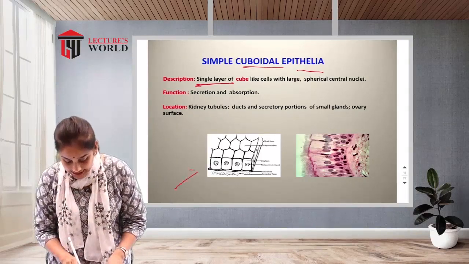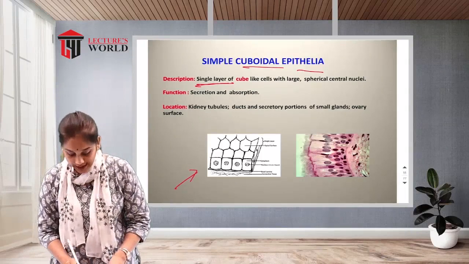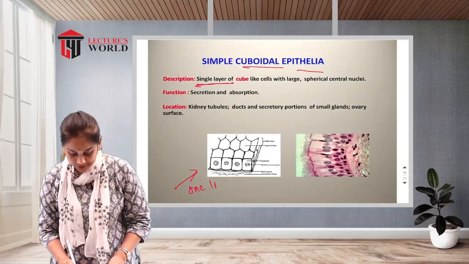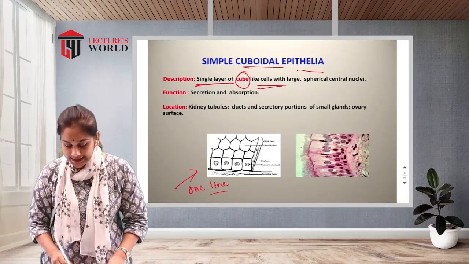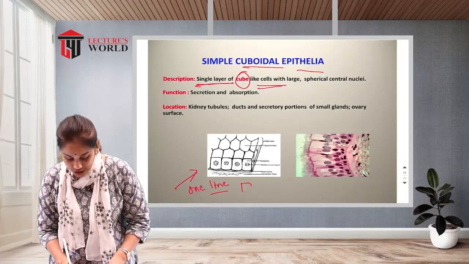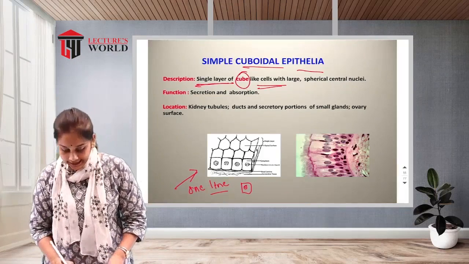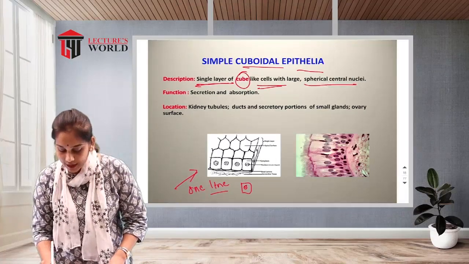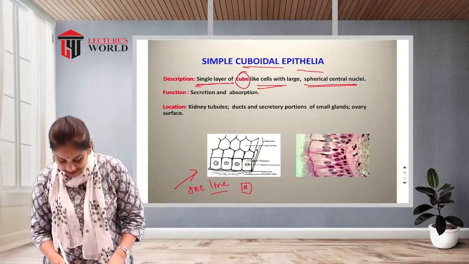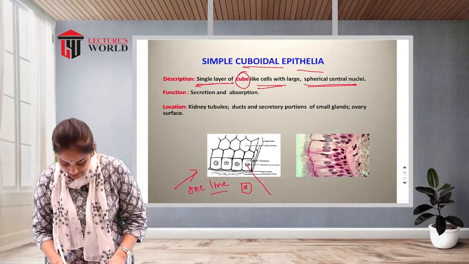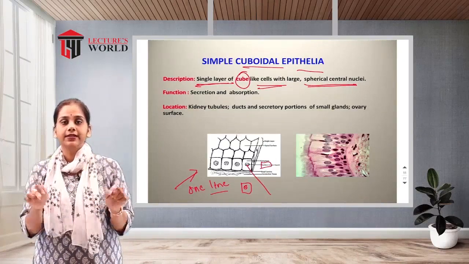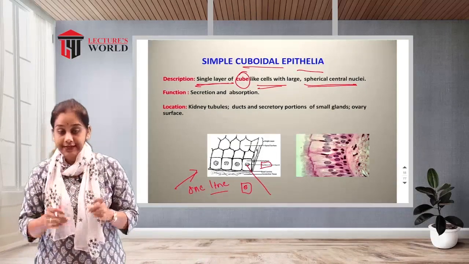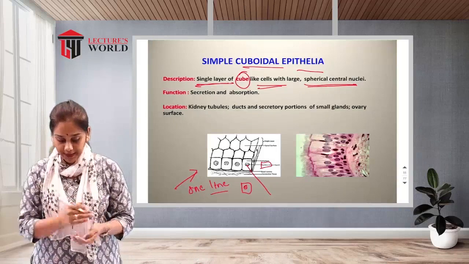See, this is the single layer, one line, and there is a cube-like shape of the cell. In that there is a central spherical nucleus. See, this is the nucleus inside the cube-like cell. That is known as simple cuboidal epithelium.